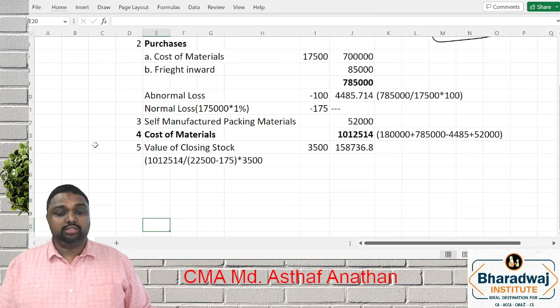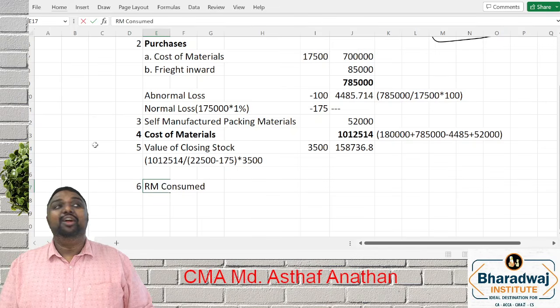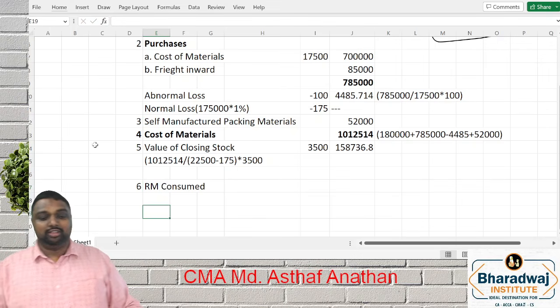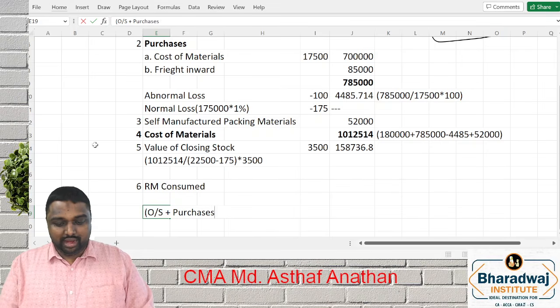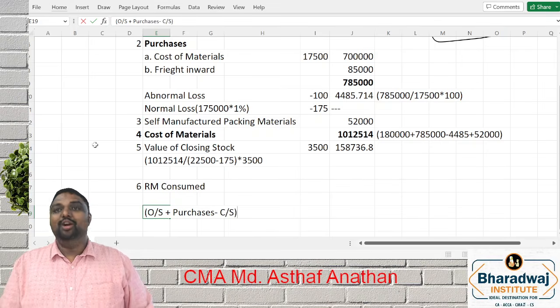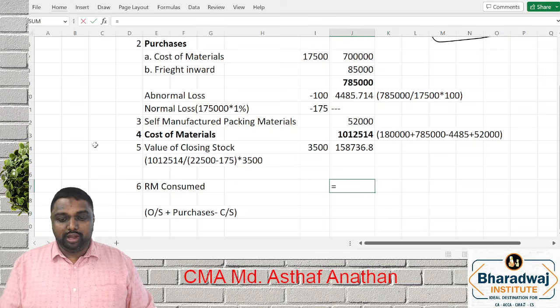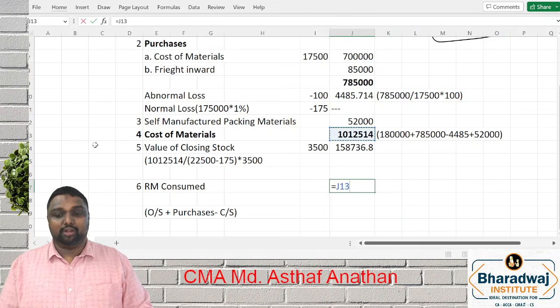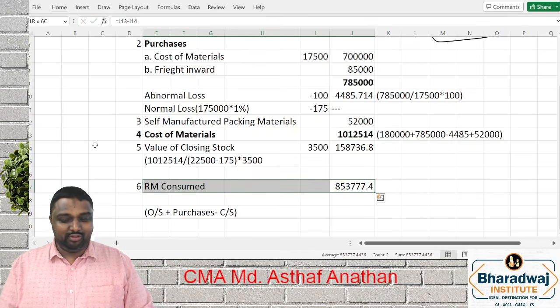Now suppose they are additionally asking for raw material consumed. We are not asked raw material consumed here, but if they ask, what is the formula? All of you know. Raw material consumed is opening stock plus purchases minus closing stock. Your opening stock plus purchases only, your cost here, minus your closing stock. You can get directly the value of raw material.